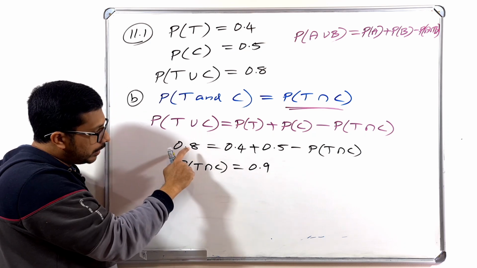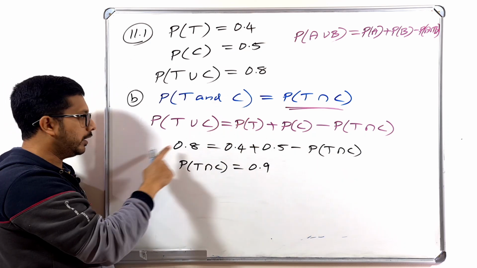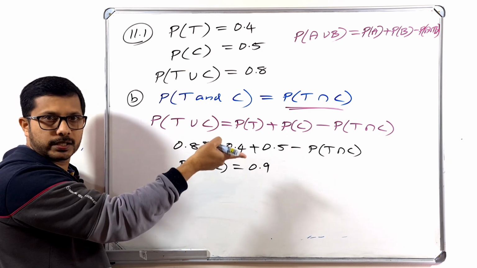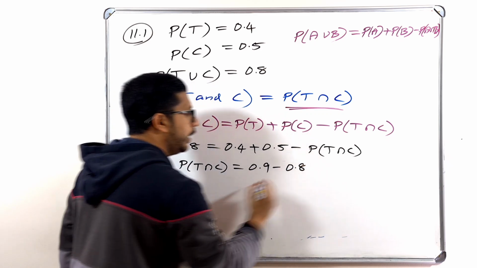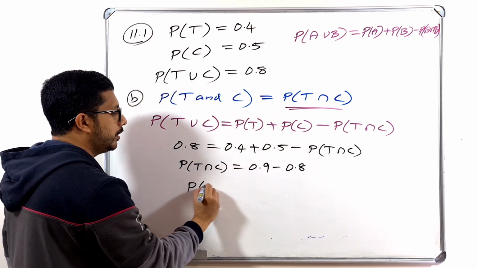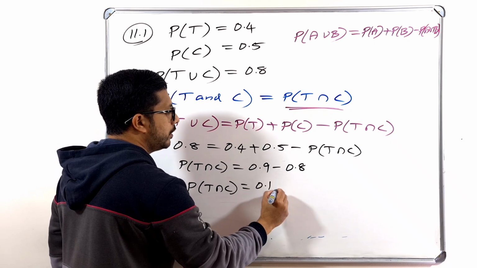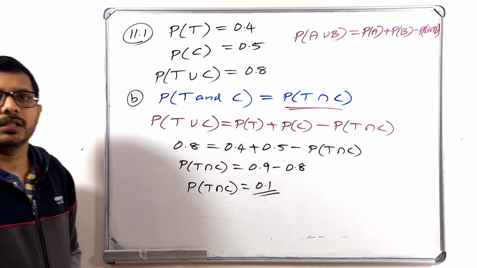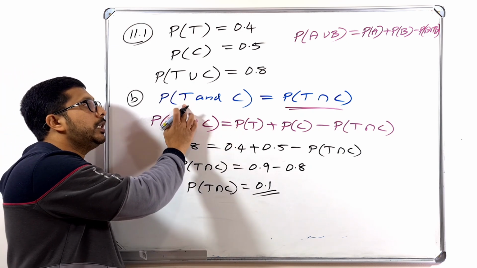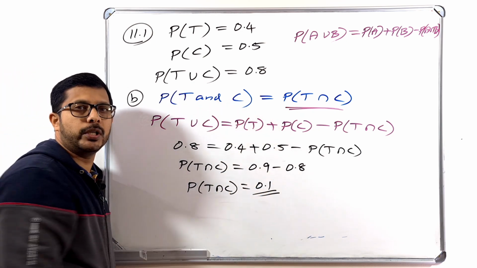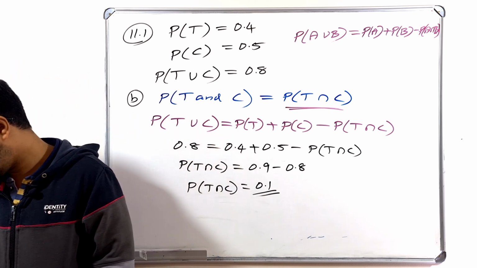Okay. Now this 0.8 on the left side, I have to take that one to the right side. Here it is positive. So what about on the right side? It is negative. So it is minus 0.8. So the probability of T intersection C is equal to, check in your calculator, what is the answer? 0.1. That means the probability of she orders tea and cake is 0.1. That means only a 10% chance she orders both. That's the meaning of that.